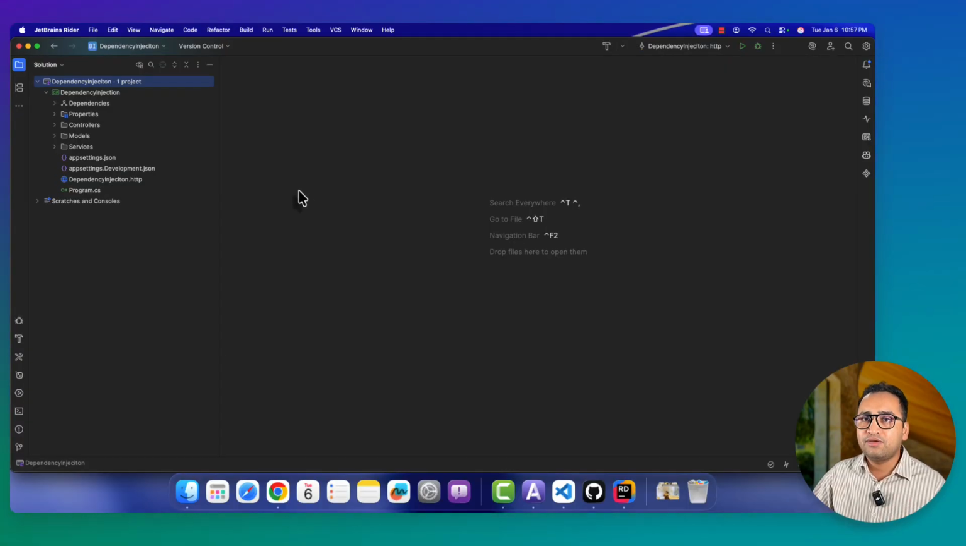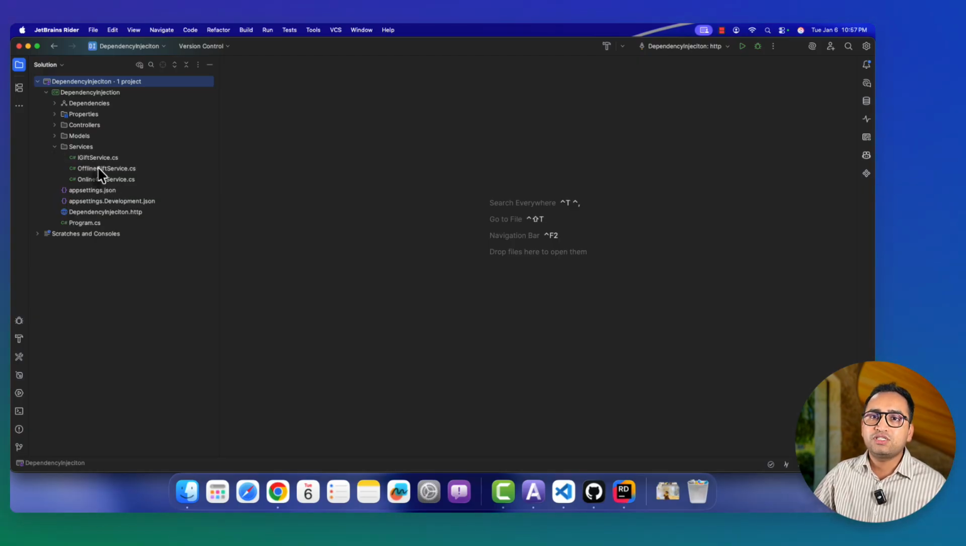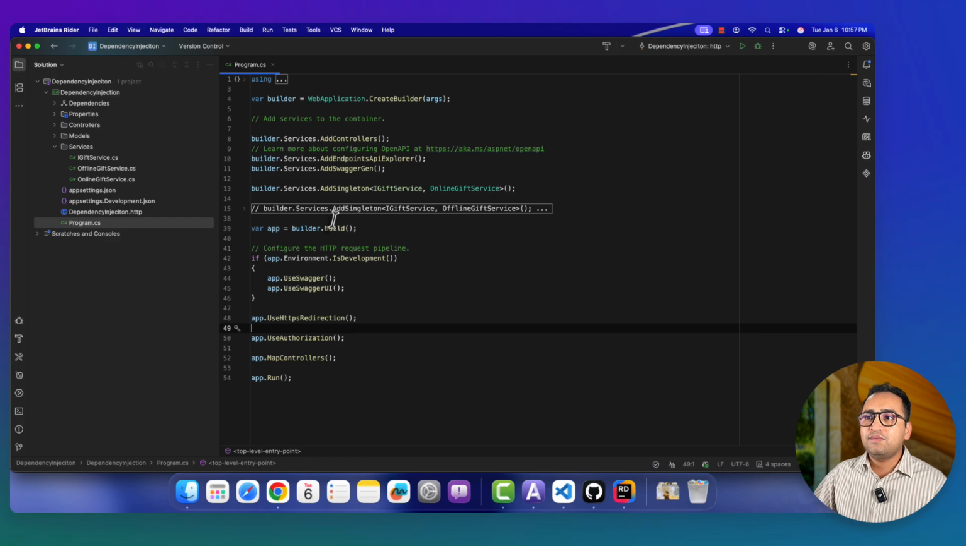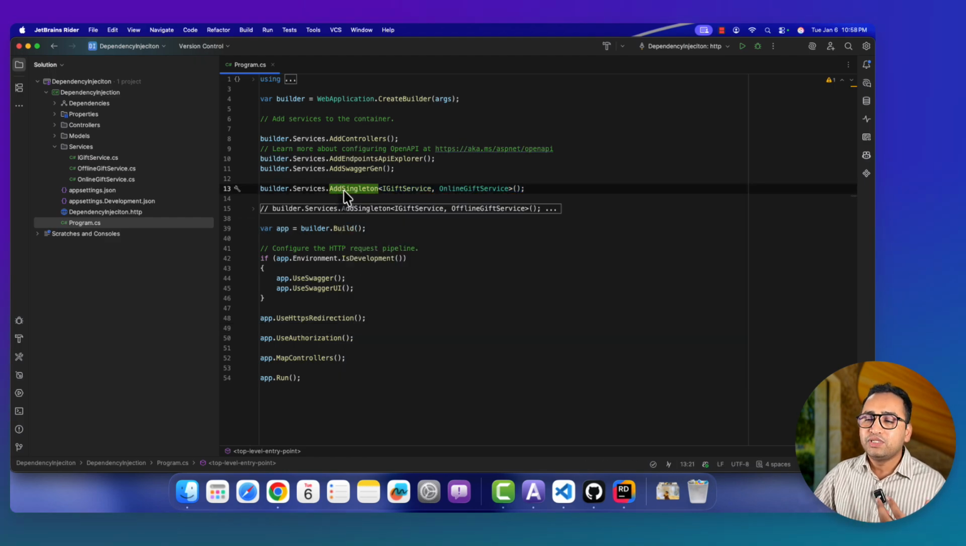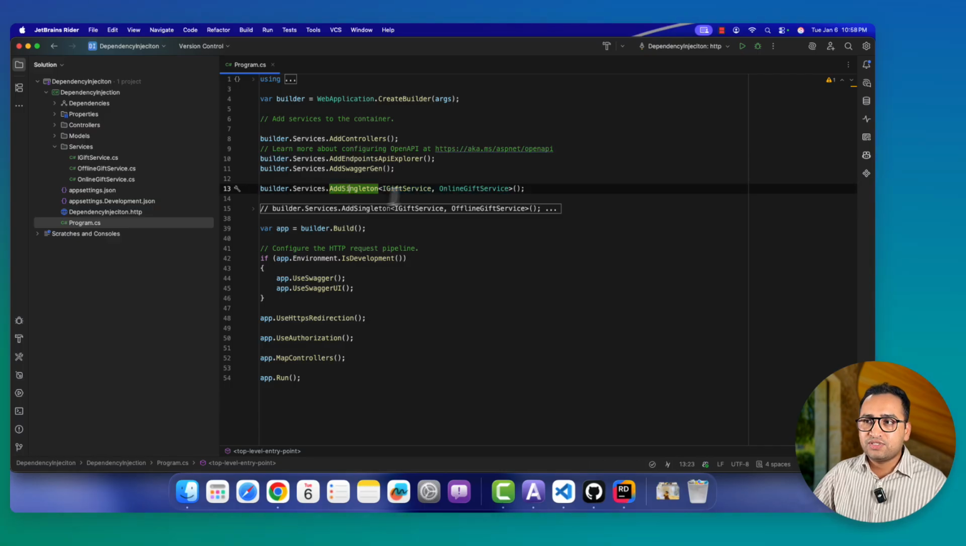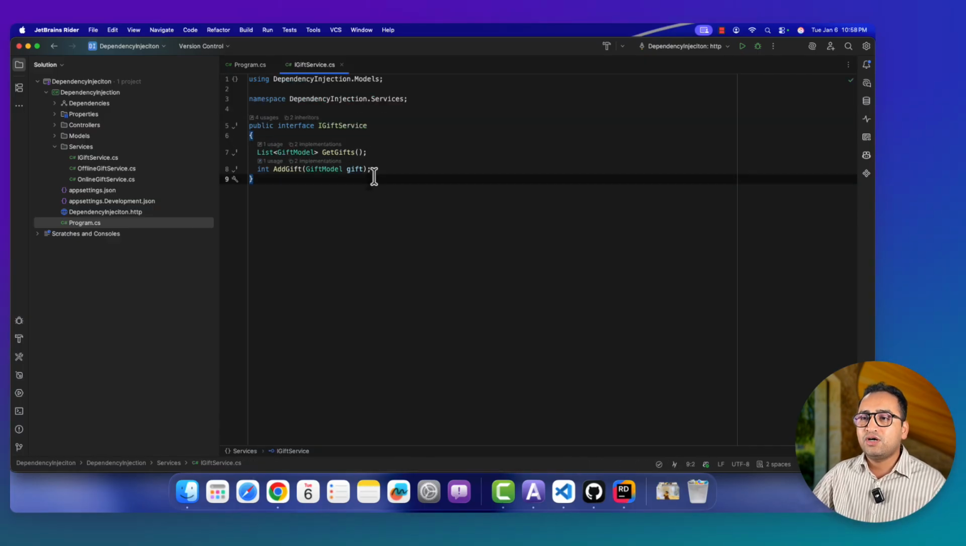This is my same gift service application that I'm using so far in this series. Remember, we are having two services, but now for this example, I'm using only one service, because this concept is simple and I don't want to complicate it by using the generic version or the other ways that we are using. First, let's start from the fundamentals. So this is my simple IGiftService and the OnlineGiftService. Remember in the previous video, I was using the generic version. So now I have removed that code and I kept it super simple.